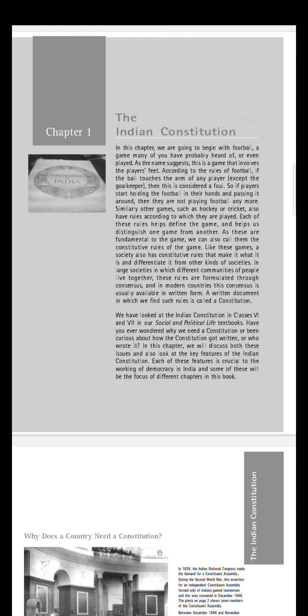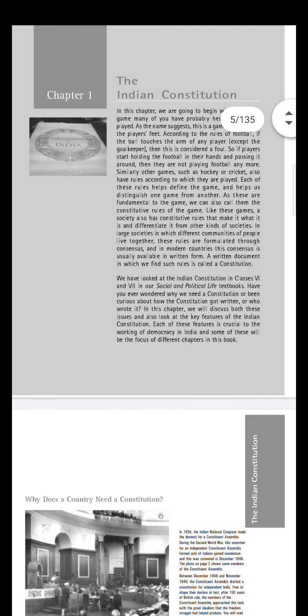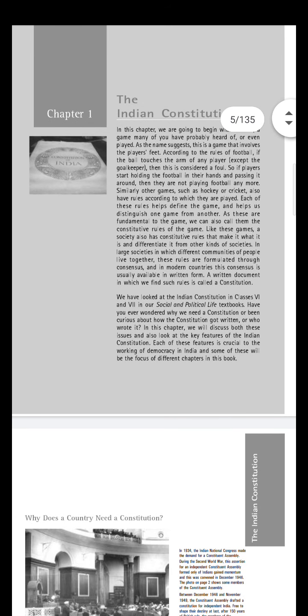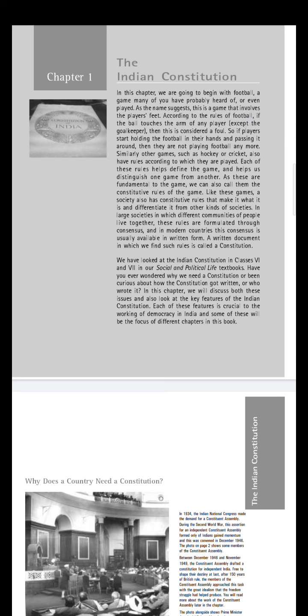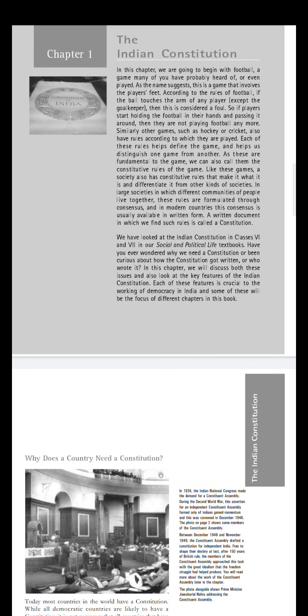So it is part of our school life, it is part of our society, it is part of our apartment. And one more thing, we are living in a city. If we are living in a city, we have to follow the rules and regulations of that particular city. And suppose the city is part of a state, so we have to follow the rules of the state. And next, in a larger way, a state is part of a country, so we have to follow the rules and regulations of our country.